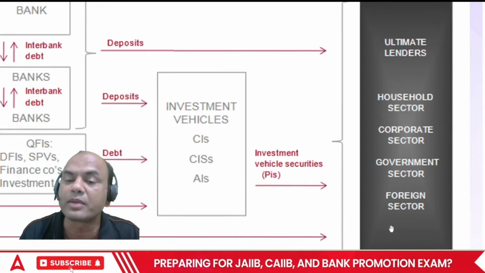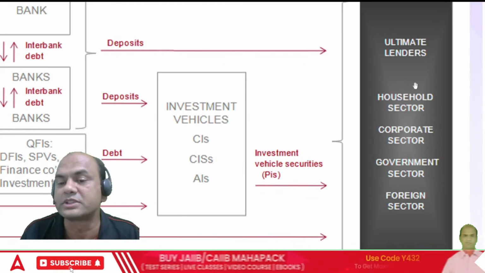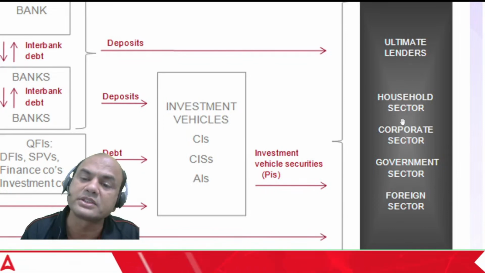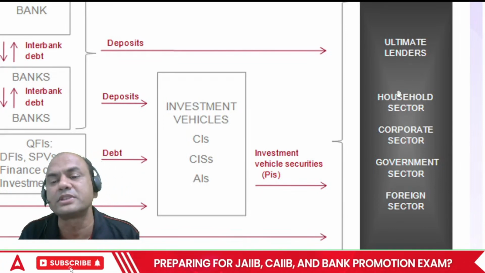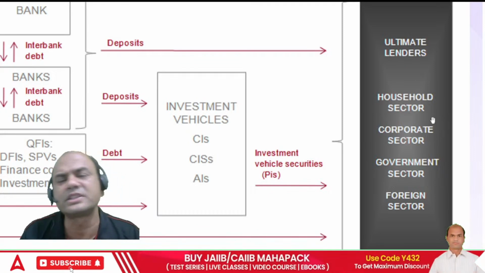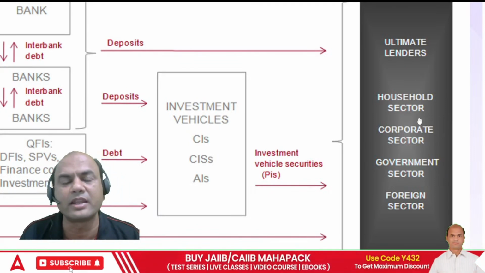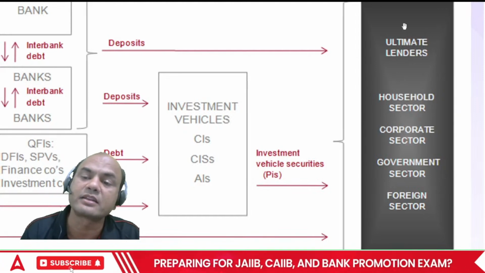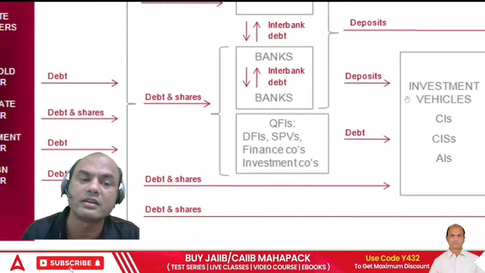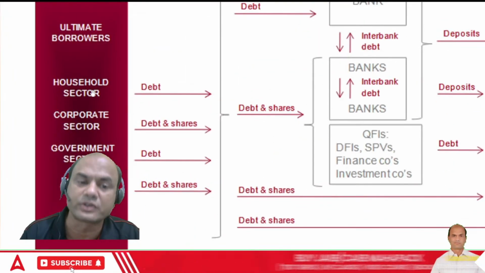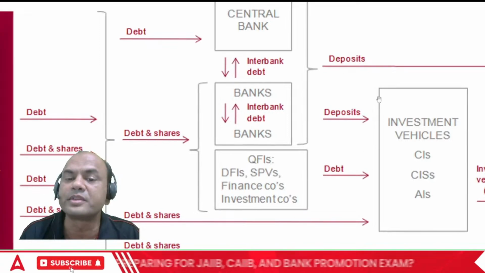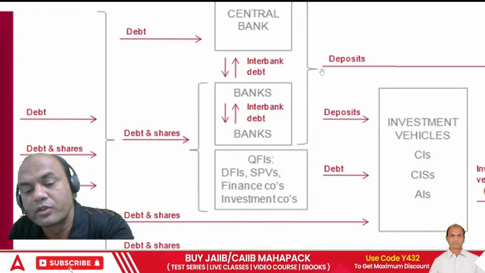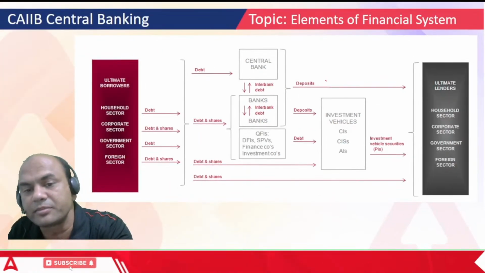So these again become the takers: household sector, corporate sector, government sector, and foreign sector. The same persons who are there on the left side are there on the right side. Because after all, everyone amongst us keeps money in an FD and also takes a loan, right? So these are the instruments. These are the buyers of the loan. These are the givers of the loan, or depositors you can call them. And this system forms the intermediaries, like the one we studied. Okay, so this is all about the financial system.